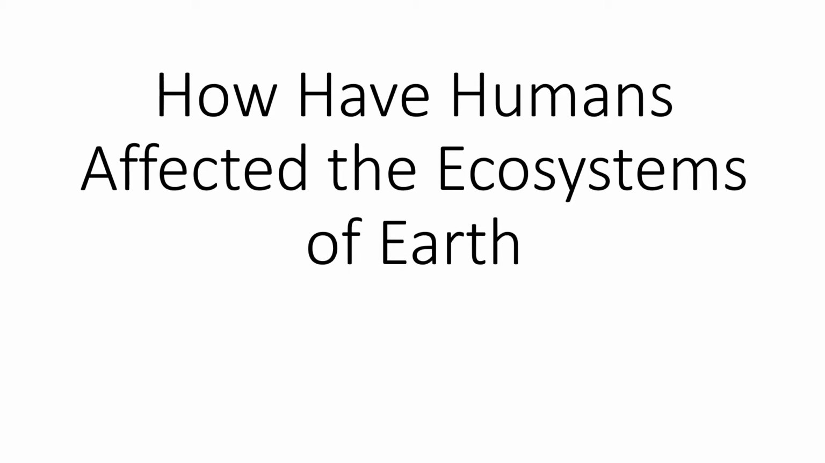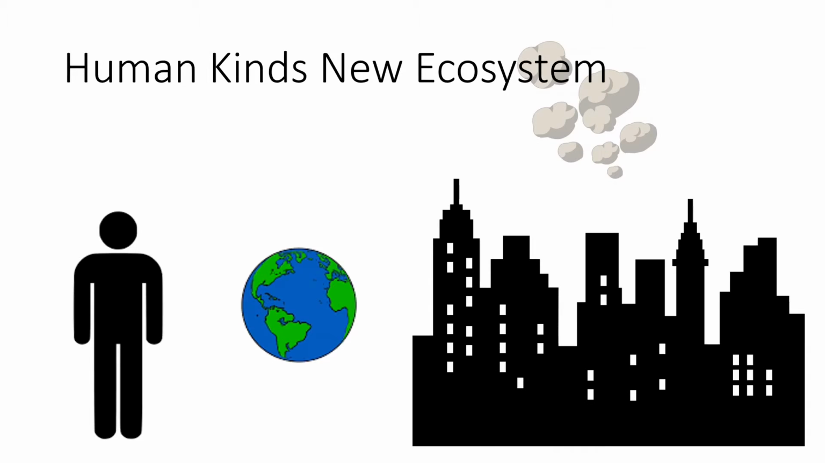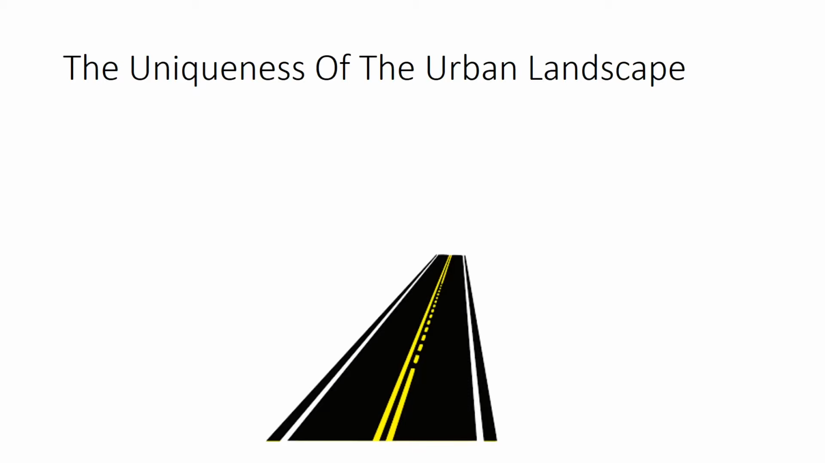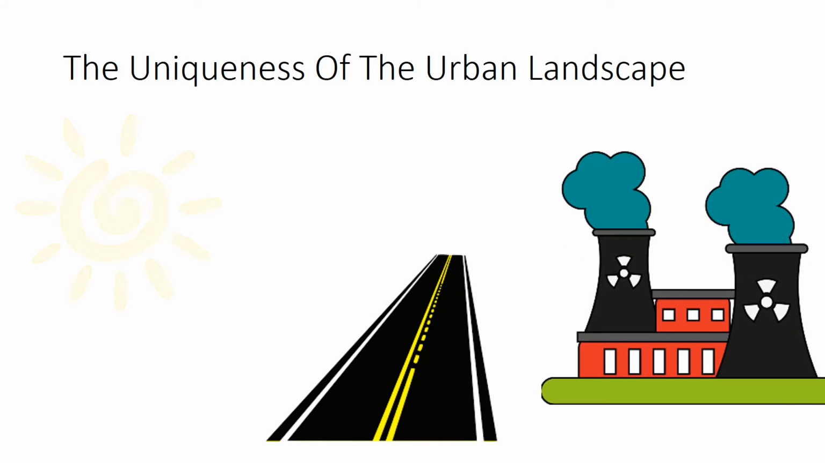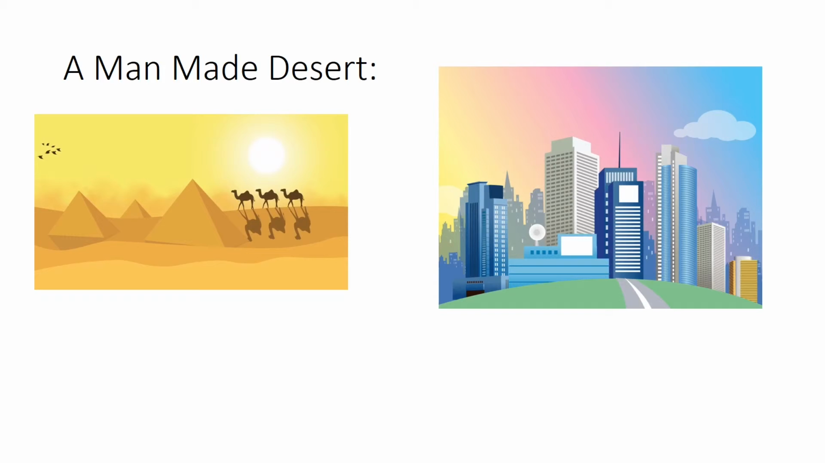Now that we know what an ecosystem is, how have humans affected the ecosystems of Earth? Starting with how humans have created a new ecosystem. In recent years, the human race has urbanized huge areas of the Earth. The urban landscape is a unique ecosystem, as the environment was created by humans, with large tarred roads which collect a lot of heat, and the large amount of emissions from transport and energy production which keep this heat from escaping. This environment is completely unique and akin to a desert.